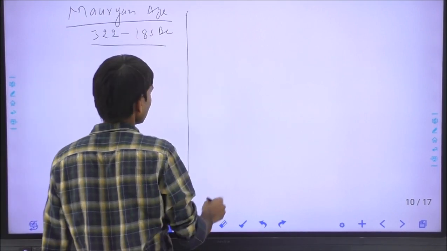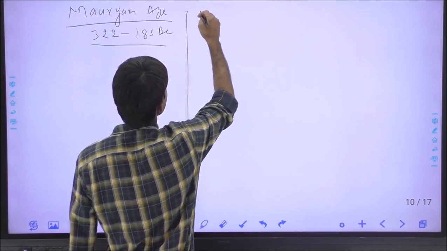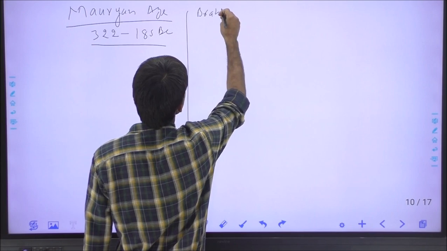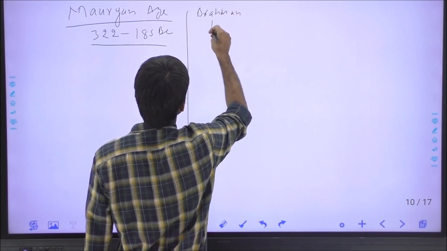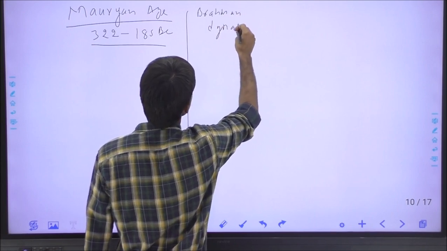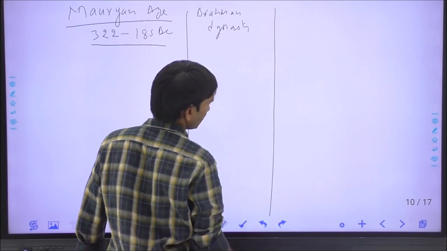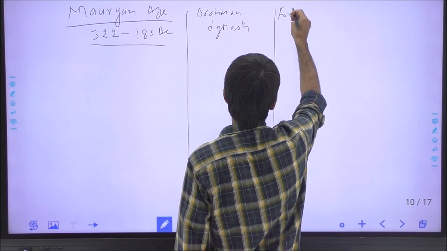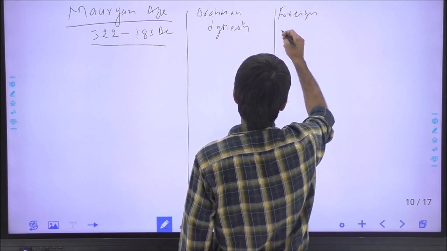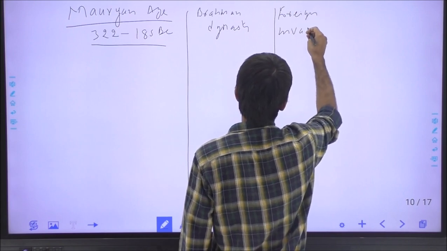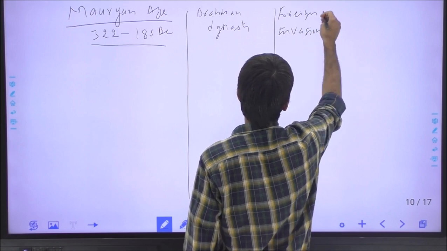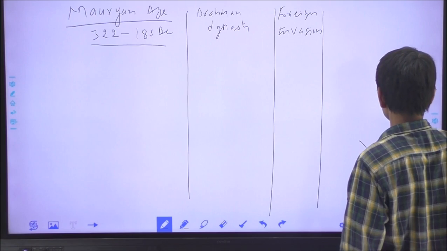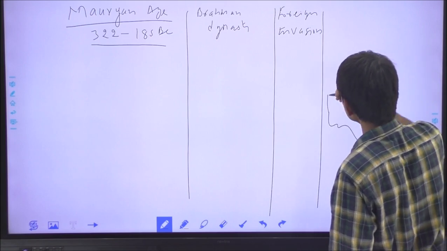After the Mauryan age there were three Brahman dynasties, and again there were foreign invasions over India, and through the map we will locate some information.